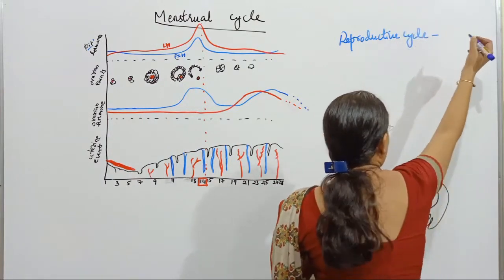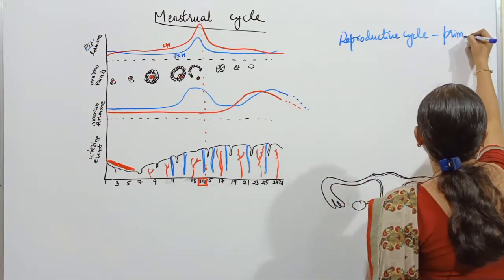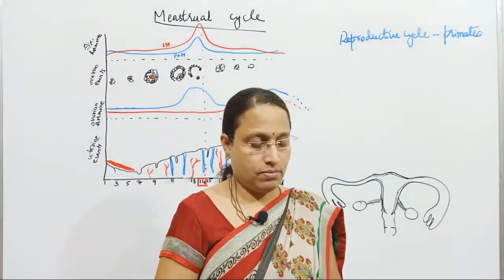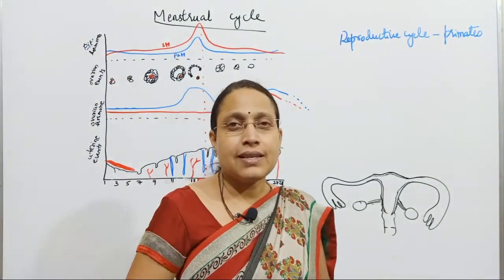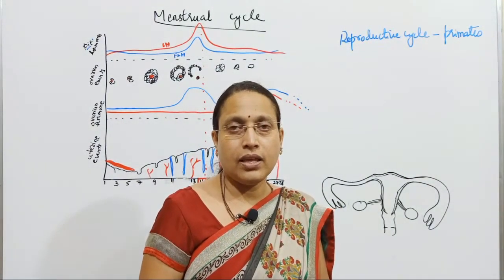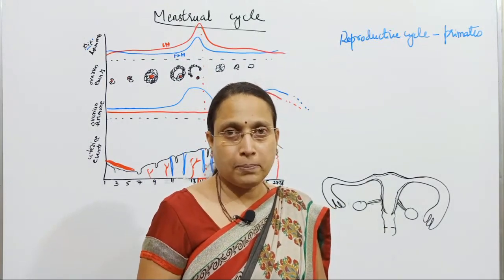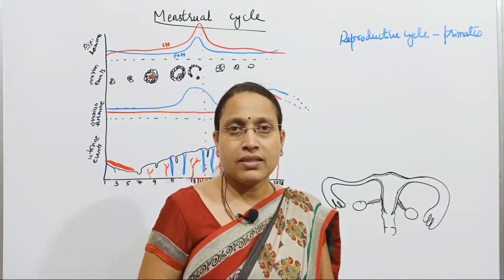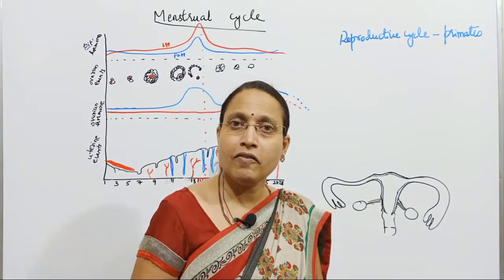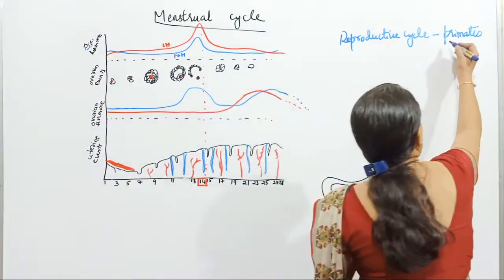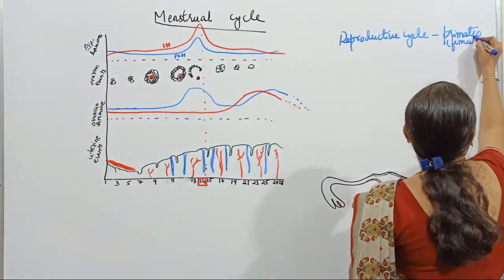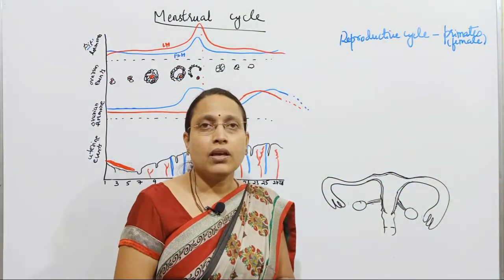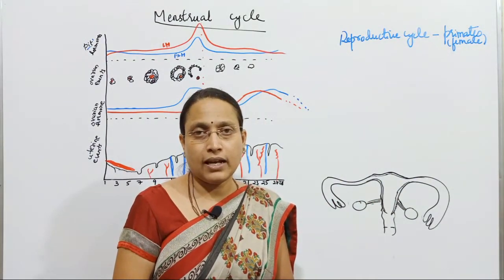And you should know it is a reproductive cycle occurring in primates: monkeys, apes, humans. Or you can tell it is a cyclically occurring event in the reproductive system in primates. Now whether in male or female, of course, this is the event that is occurring in the female. So this was the definition of the menstrual cycle.